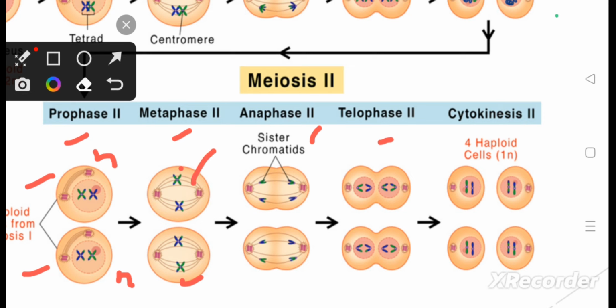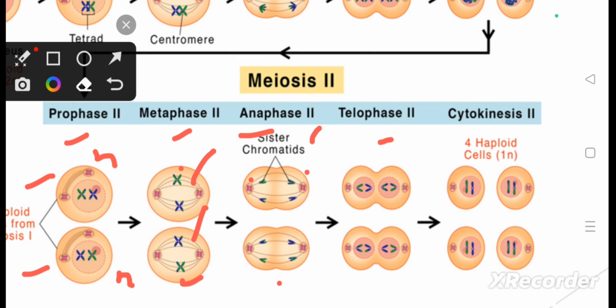These are the spindle fibers you can see in the diagram. Now next comes anaphase 2. Anaphase 2 is similar to the anaphase of mitosis because there is simultaneous splitting of the centromere of each chromosome. What is the centromere? It is holding the two sister chromatids together. Here you can see the two sister chromatids moving towards the opposite poles and the centromere splits into two, and each sister chromatid is carrying its own centromere.